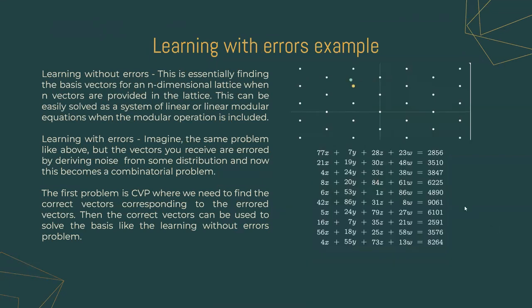The equations on the right show a system of linear equations that are overdetermined, and there are ways to achieve a solution in polynomial time. This represents learning without errors. However, if noise is added to the bias term, then it becomes a hard problem. This is called learning with errors.